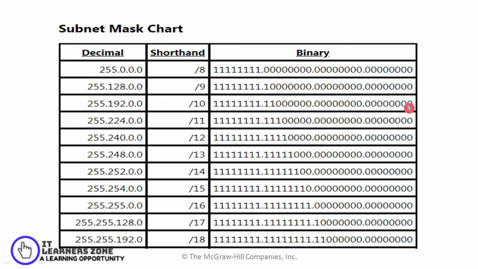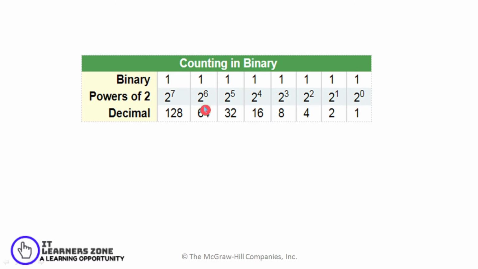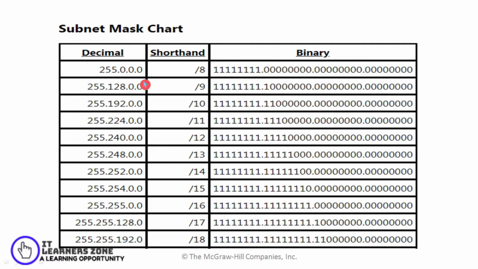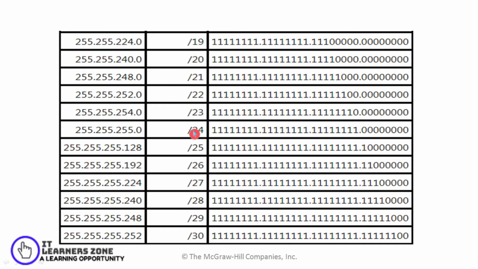In a similar fashion, if I go for /10, then the first 10 bits are my net ID and the remaining bits are my host ID. If I do the binary to decimal conversion, it will give me 255.192.0.0, and in a similar way you can easily find out different values. If I say /24, it means the first 24 bits are all ones and the remaining 8 bits are all zeros.